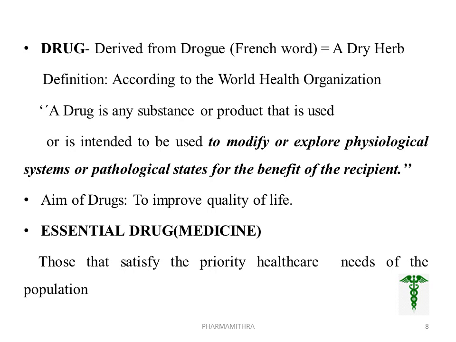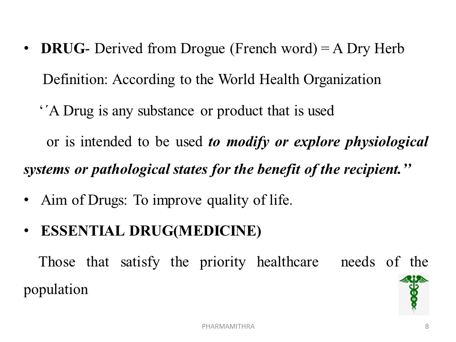Or it can be used to explore the physiological system. That means if the condition of the kidney is not good, or not in proper manner, we can use a drug acting on the excretory system. Or the third concept is that it can be used to modify the pathological state for the benefit of the recipient.